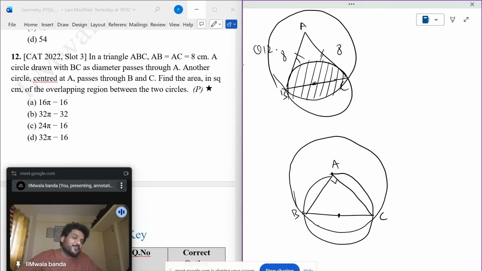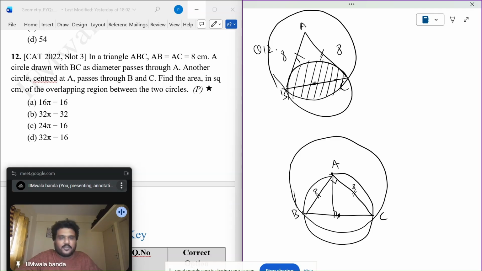So since it is passing through B and C, A is the center. So AB and AC have to be equal, which is already given. Right. So A should be on the smaller circle because AB and AC are equal, and it is drawn around A, right? So now that I know this is 8 and this is 8, this becomes an isosceles triangle.